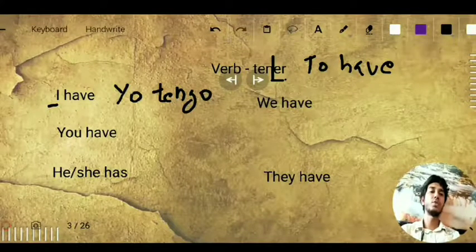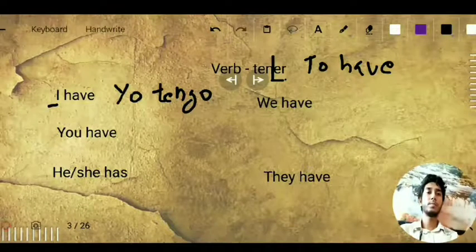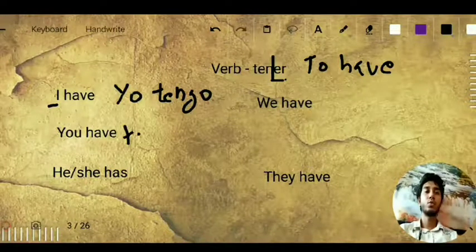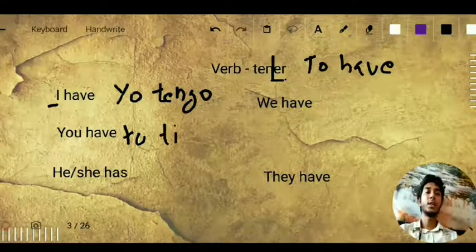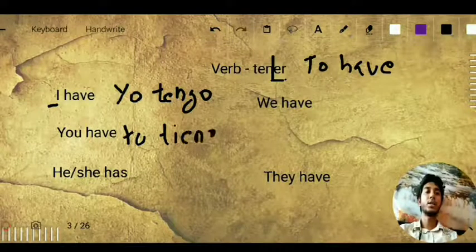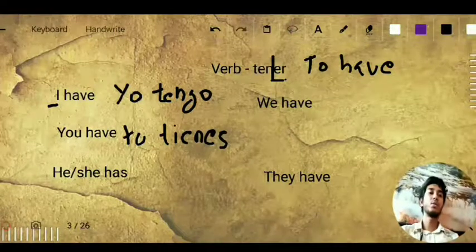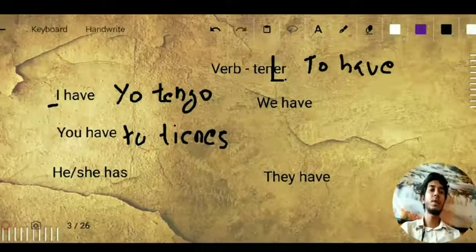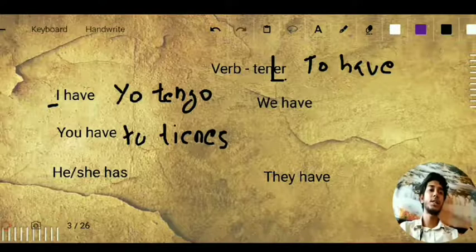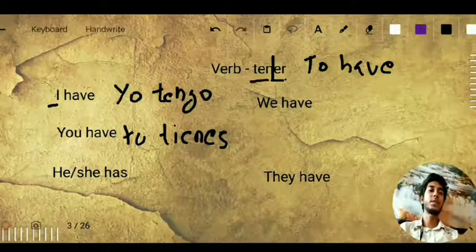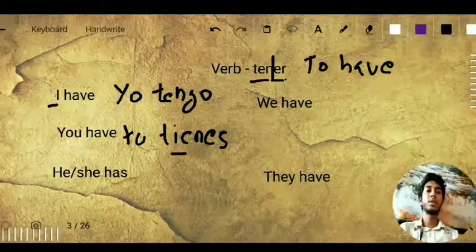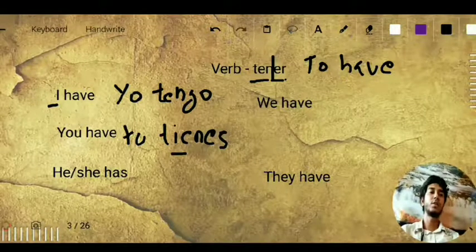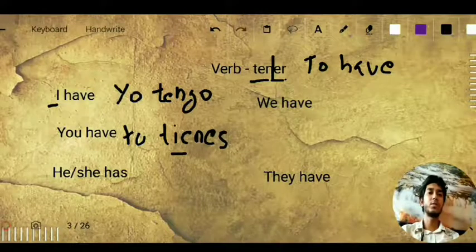For the word you have, it is going to be tú. For you it will be tú, and for have we are going to write tienes, T-I-E-N-E-S. Previously I told you that it's an irregular verb. Tener is a simple word, but its stem is changing, like E becomes IE. That's why I told you that it's a complicated word. But once you get used to this, further on in Spanish it is going to be very easy.